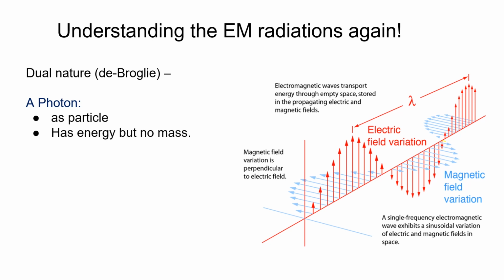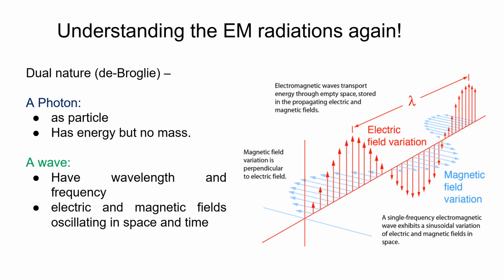The second type of nature that matter or light exhibits is the wave nature, and as we know, every wave has a characteristic wavelength and frequency, so the same rule applies here. The electromagnetic radiations have wavelength and frequency.